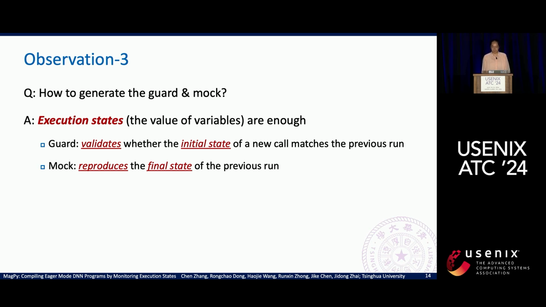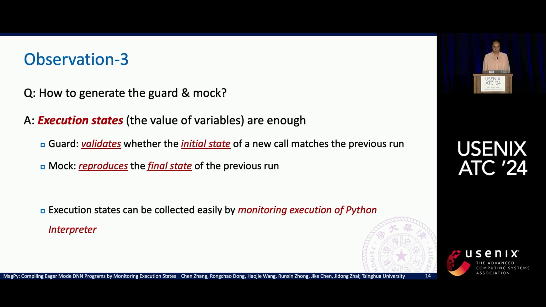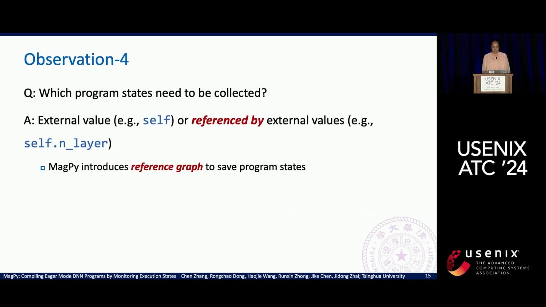This is a very important property because the execution state can be easily collected from the Python interpreter. For example, we are able to get the value of a variable by querying the interpreter with the variable name. And the last question is which program states are needed by us?